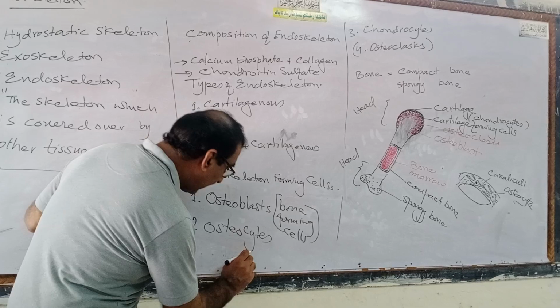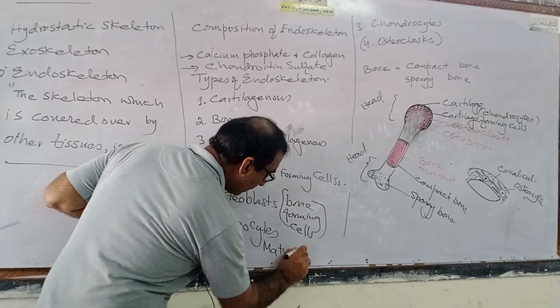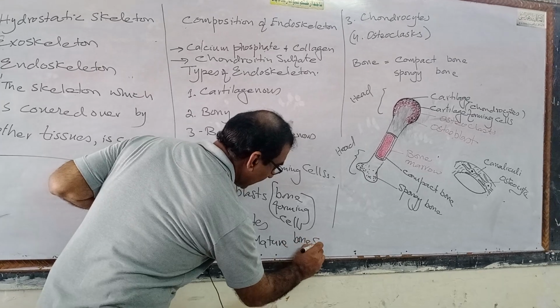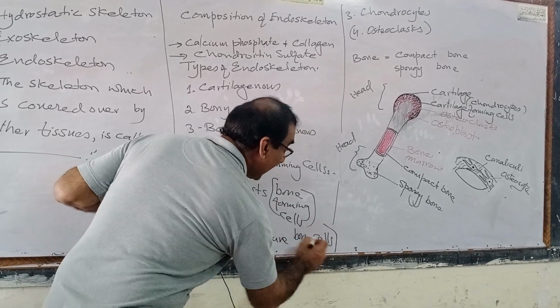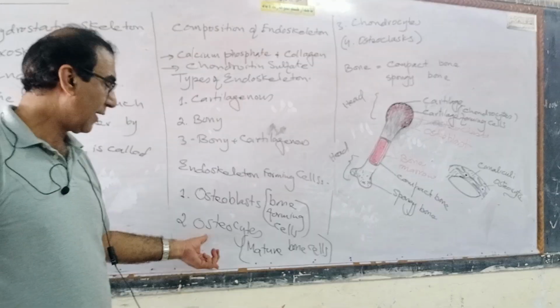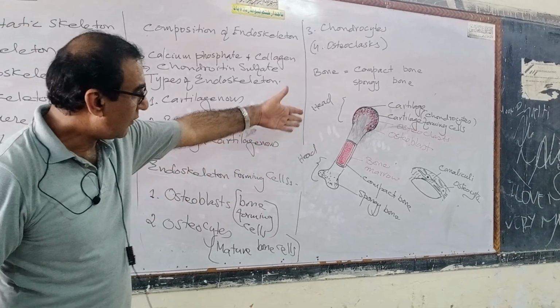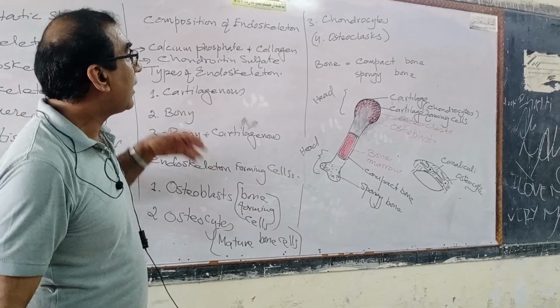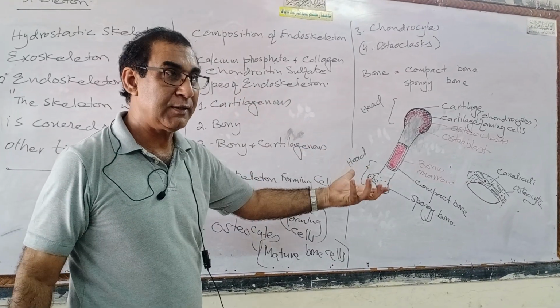Osteocytes are the mature bone cells. These are actually the grandfathers of the family. Okay? Clear? I will tell you subsequently when I explain the bone. Well, chondrocytes are those cells which form cartilage.